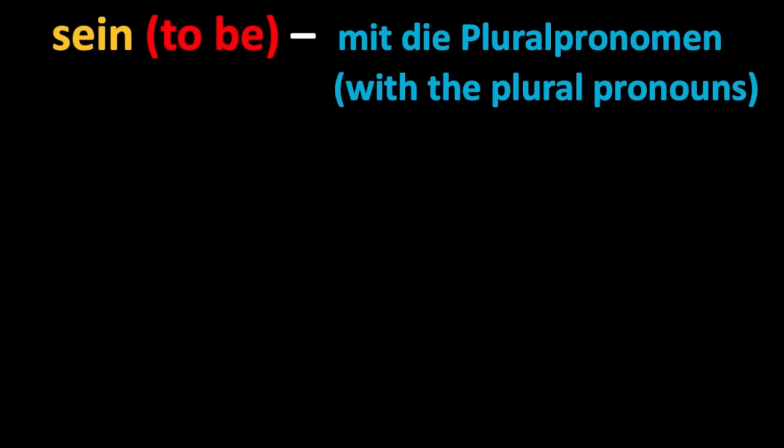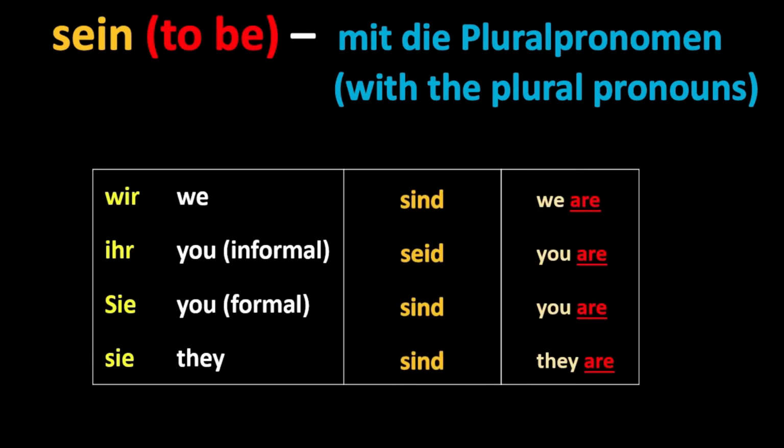Now let's see how to use the verb sein with the plural pronouns. Sein mit den Pluralpronomen. For the pronoun wir, the form of sein is sind. Wir sind, we are. For the pronoun ihr, the form of sein is seid. Ihr seid, you are. For the pronoun sie, the form of sein is sind. Sie sind, you are or they are.